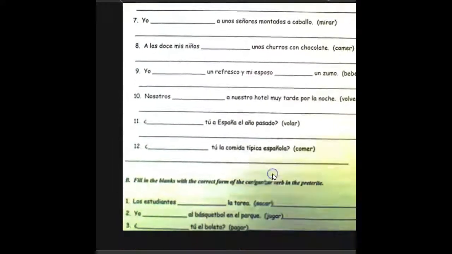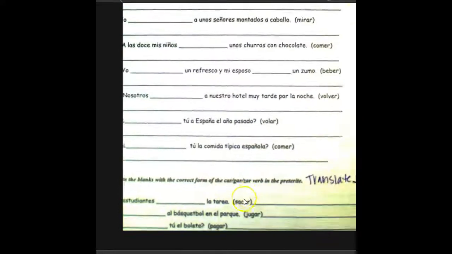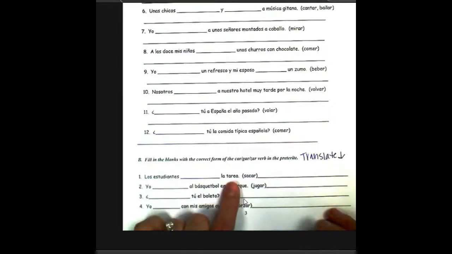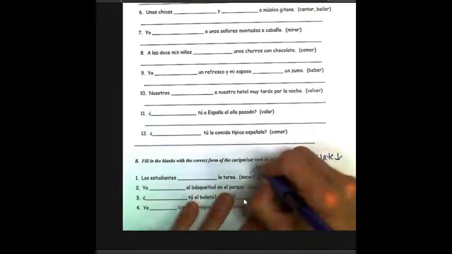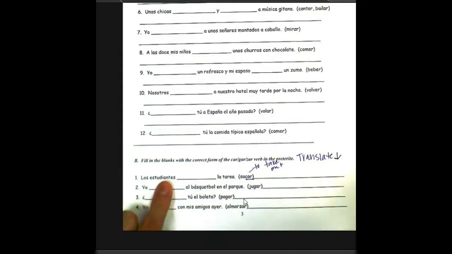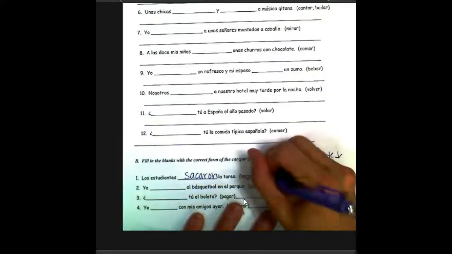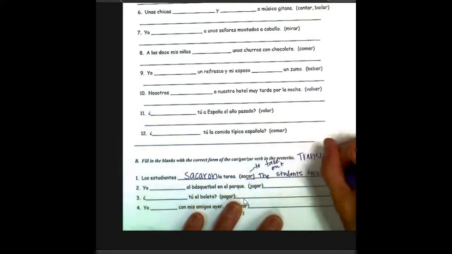Okay, so you go through and do the same thing for that section. Once you get to, I believe it's the last section, there's 2 parts. You need to conjugate the verb in parentheses according to the subject. So, los estudiantes sacar would be sacaron. And then you're going to go ahead and translate it. Sacar is to take out. So the students take out the homework.